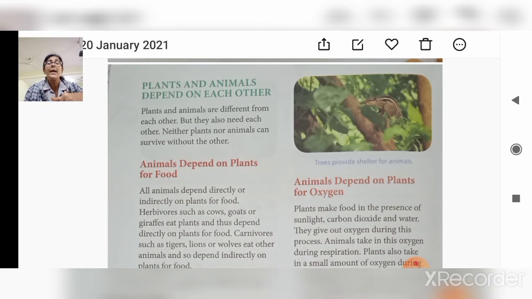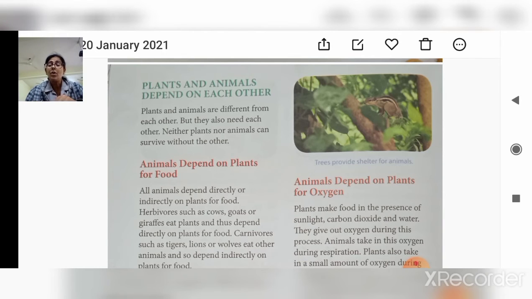Why? Because they survive on herbivorous animals, and herbivorous animals depend on plants. So these wild carnivorous animals are indirectly dependent on plants.